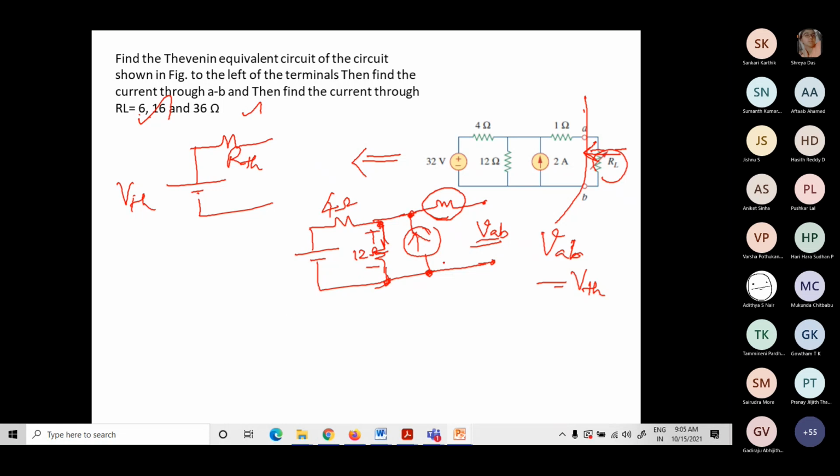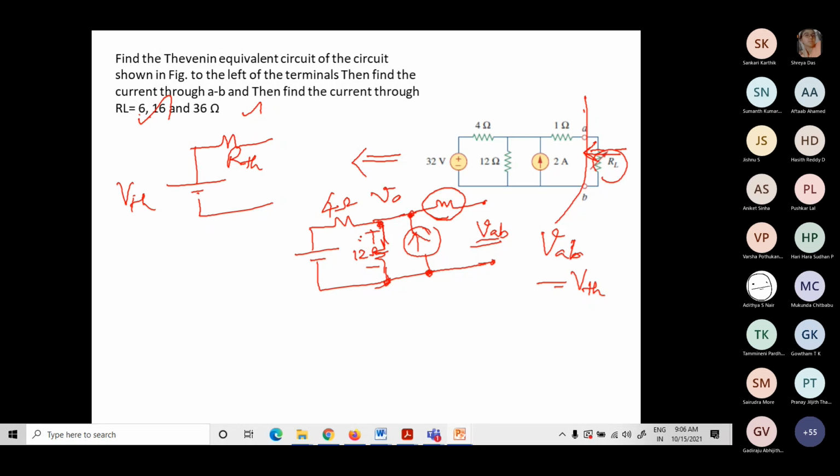Since I have two sources, it's not just the current through the resistor due to this voltage source, it's also due to the current source. So directly I cannot solve this network. I have to go for some method. Shall we apply source conversion and solve this, or we'll go for nodal analysis? Nodal analysis will solve our objective easily.